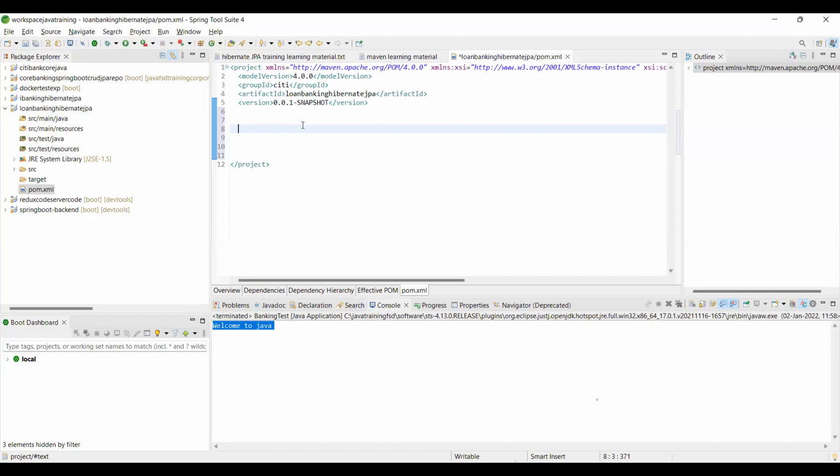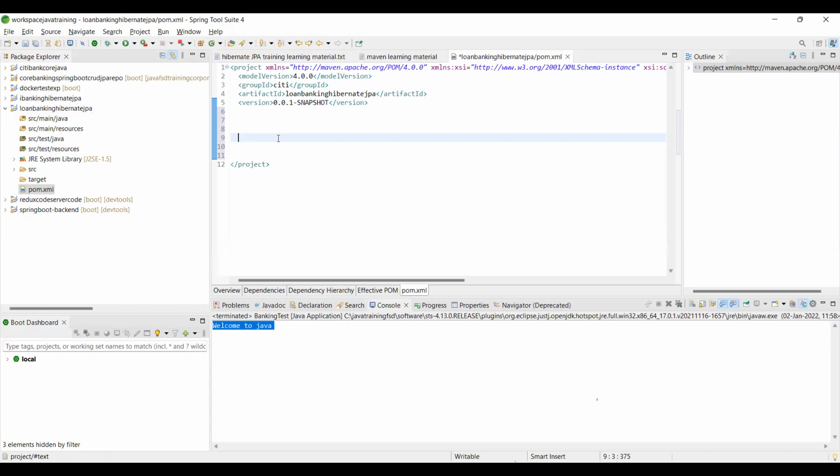Now, Hibernate is the tool to simplify database related activities from our application, like insert, update, delete, single retrieval, multiple retrieval. We are going to connect our application to the database through the Hibernate tool.